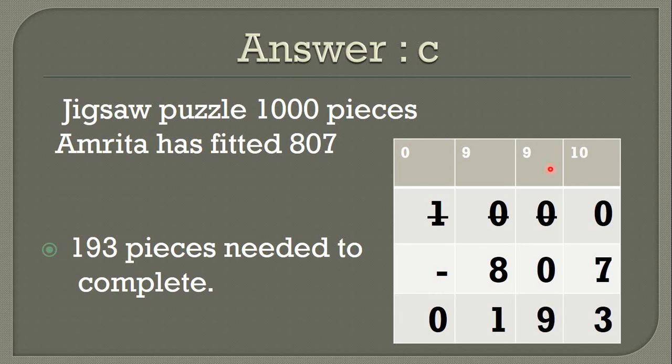Understood? So 0 minus 7. Is this possible? No. So I am taking a borrow, 10 plus 0, so 10. 10 minus 7. So how many am I writing? 3. And the further digit I am cutting, 9. 9 minus 0 is 9. 9 minus 8 is 1. And the last digit 0 minus 0 means 0, no need to write it. So Amrita needs 193 pieces to complete the puzzle.